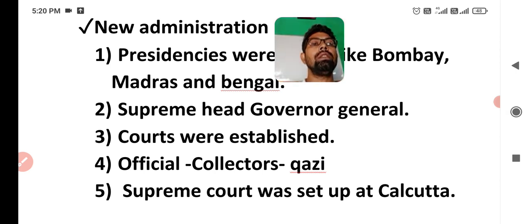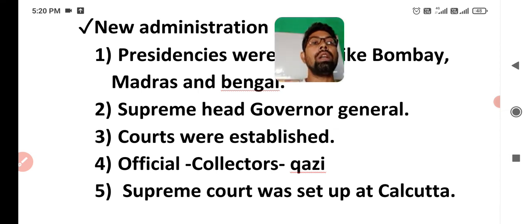The next major change in administration was that courts were established by the Britishers, and these courts were controlled by different officials, firstly by collectors and then qazis. Qazi here means judge, and the judges were controlled by collectors.